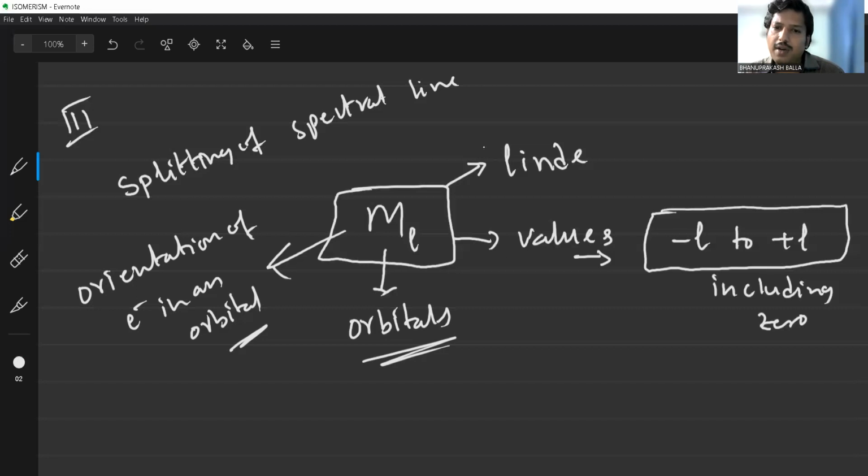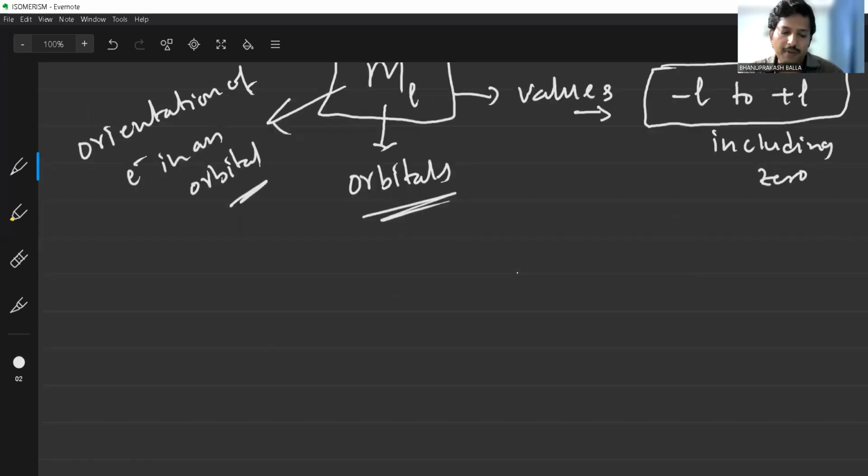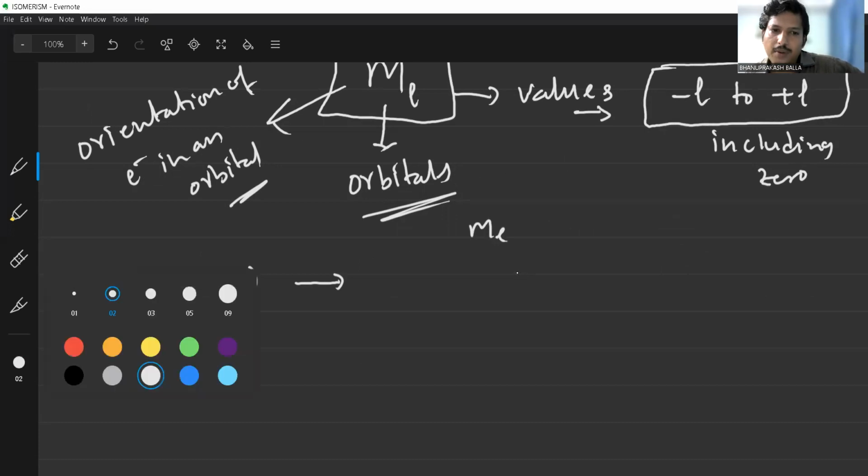So orbitals are further divided into s orbital, p orbital, d orbital, and f orbitals. Those are the different types of orbitals. For example, L equal to 0 is known as the s subshell. For the s subshell, how many ml values? The ml values are minus L to plus L.